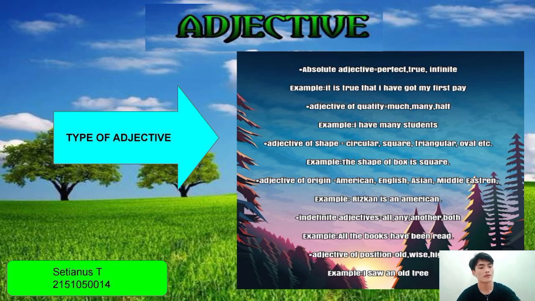Indefinite adjective. Examples: all, any, another, both. Example sentence: all the books have been read. Adjective of age. Examples: old, young, new. Example sentence: I saw an old tree.